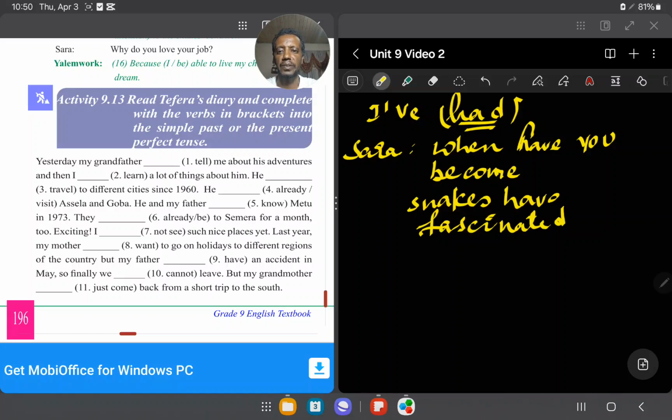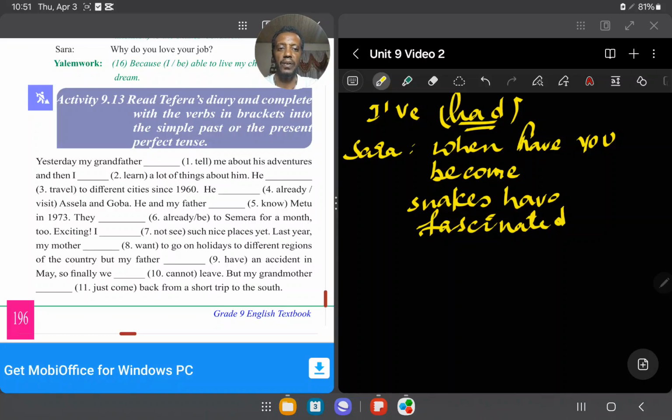Next, now read Tefera's diary and complete with the verbs in brackets into the simple past or the present perfect tense, it says. Well, students, now I think you are in the right mood to complete the sentences because you got some important information about it. That is the present perfect tense and the simple past tense.